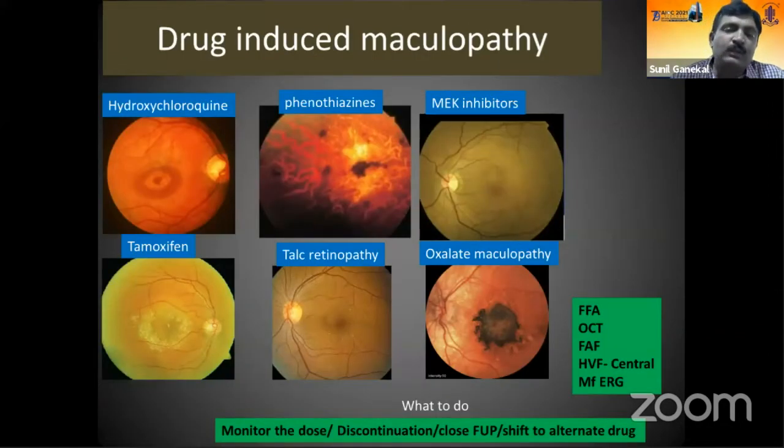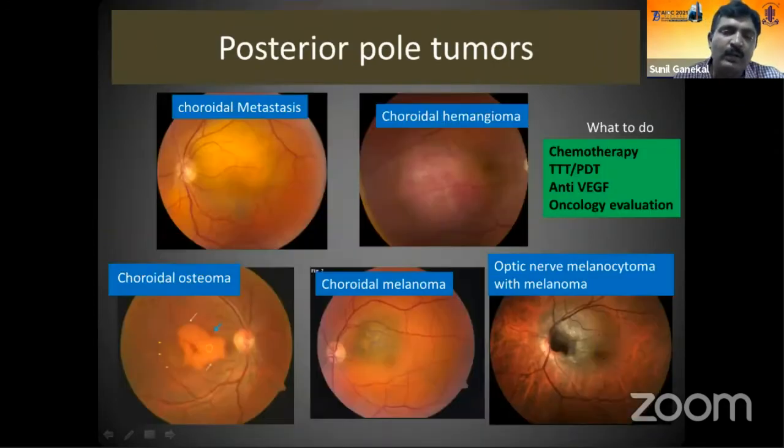Systemic drugs are another important cause of central patch in the eye. It could be drugs like hydroxychloroquine, tamoxifen, phenothiazines, oxalate. There are many drugs which on chronic medication can cause macular changes and bring about a central patch. So one needs to look into the cumulative dose of these drugs, discontinue the drugs if there is toxicity, shift to an alternate drug, and do investigations like multifocal ERG, central visual fields, and routine tests like FFA and OCT. So we will be able to pick up these lesions and treat accordingly.